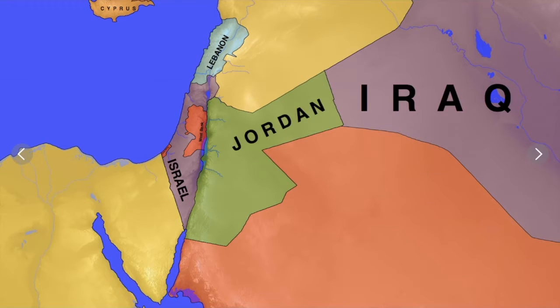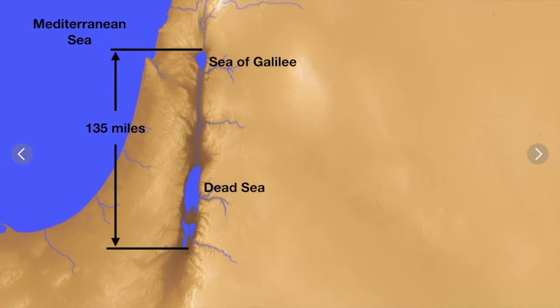Now let me give you some context on the land of Israel. One of the major features of the land of Israel is the Jordan Valley. The Jordan Valley is formed by the Sea of Galilee and the Dead Sea, and you have the Jordan River, which flows into the Sea of Galilee and then out of the Sea of Galilee and down into the Dead Sea. It's about 135 miles from the north edge of the Sea of Galilee down to the southern tip of the Dead Sea.